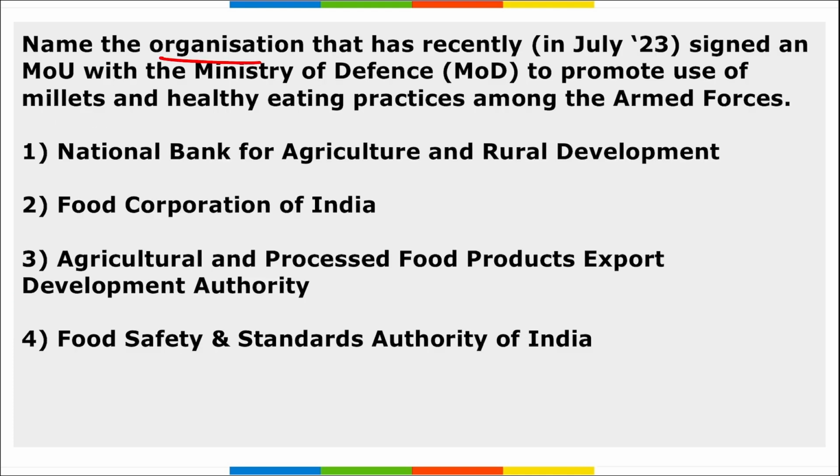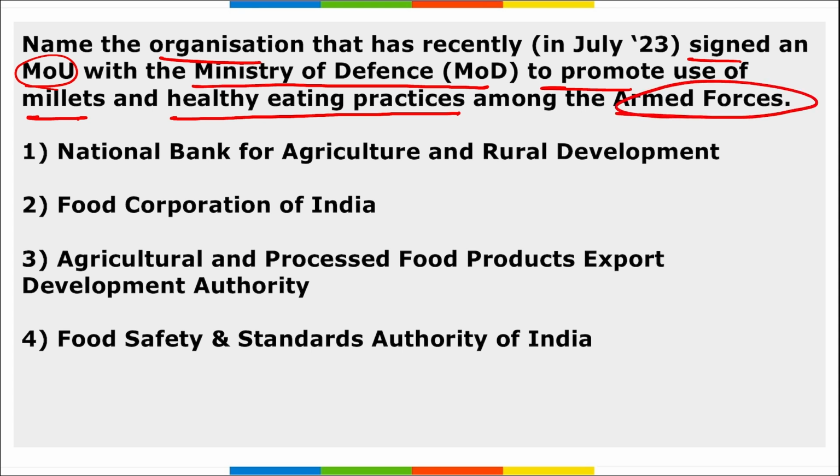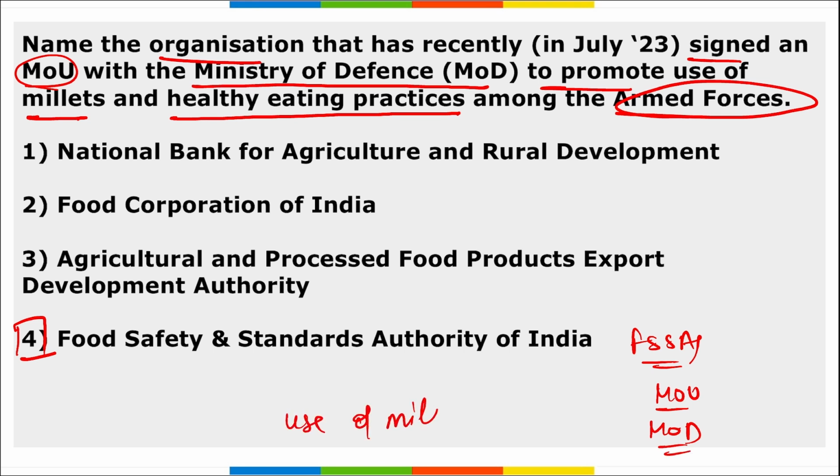Next, name the organization that has recently signed an MOU with the Ministry of Defense to promote the use of millets and healthy eating practices among the armed forces. It is FSSAI, that is Food Safety and Standards Authority of India, correct? They recently signed an MOU with the Ministry of Defense, and it was to promote the usage of millet among the army personnel, correct? As it is a healthy diet and it is full of nutrition as well as protein.